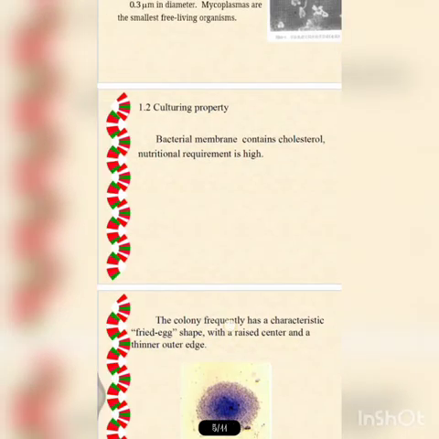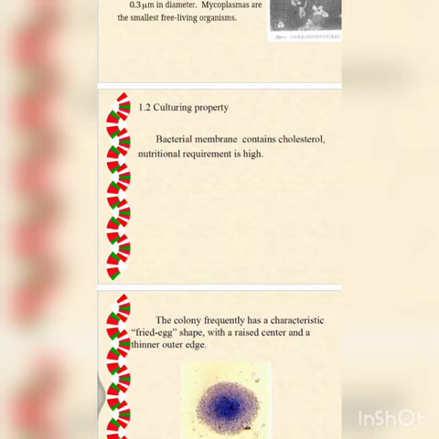Next, coming to the culture media. In the culture media we have the Mycoplasma broth. This broth has 20% horse serum, 10% fresh yeast extract, glucose, and phenol red indicator. And the Mycoplasma agar is solidified by addition of agar. It contains antibiotics like penicillin, polymyxin B, and ampicillin, which can be added to prevent the growth of other contaminating bacteria, and also cycloheximide can be added to prevent the growth of contaminating fungi, so that we can get a pure culture of only our Mycoplasma bacterium. There is also a biphasic media, mainly containing agar in a slant position and broth of the same composition. So these are all.